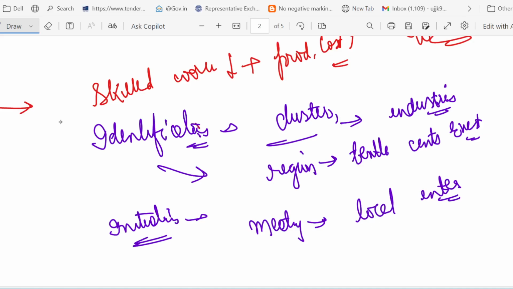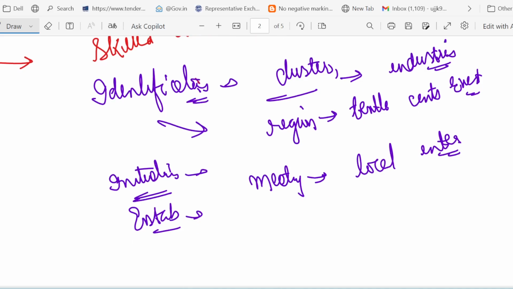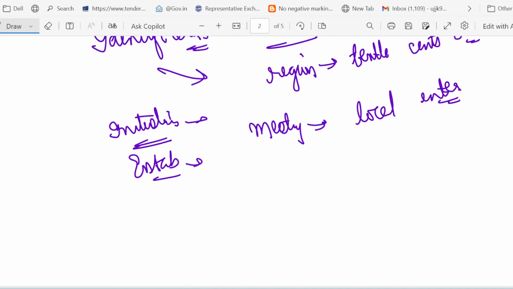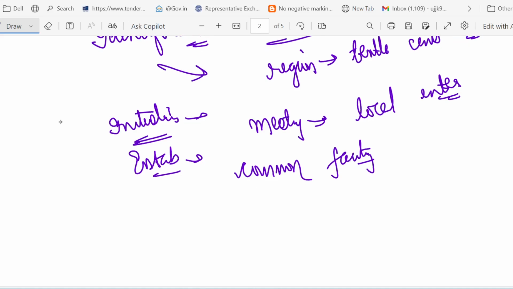So as to agree on a common goal. After initiation, then comes establishment. Set up governance structure, common facility, begin development planning like training, technology upgradation, infrastructure. So in this case, we create a common facility. What we do? We create a common facility center for dyeing and finishing in the textile cluster.